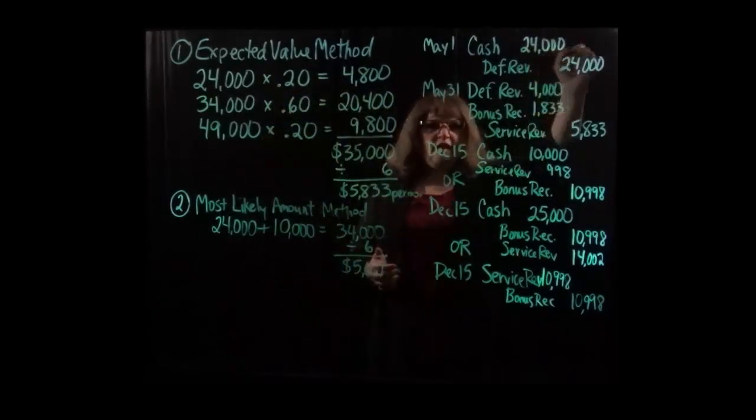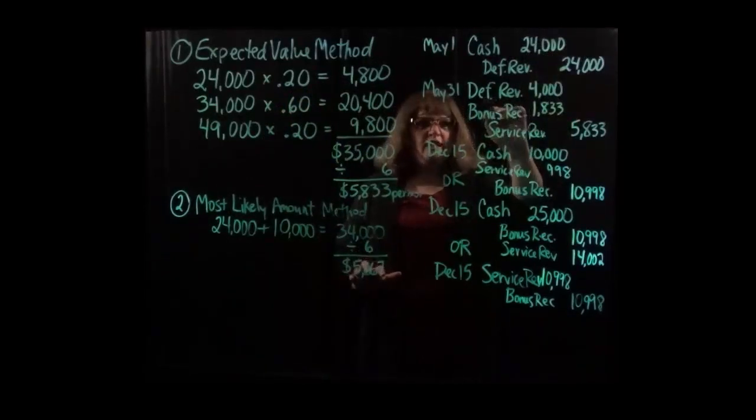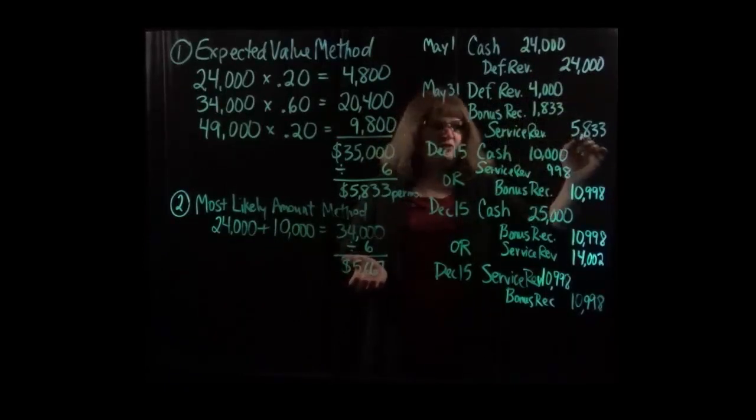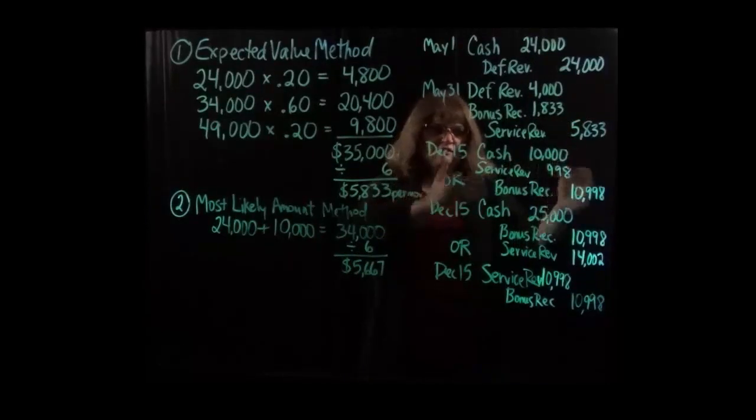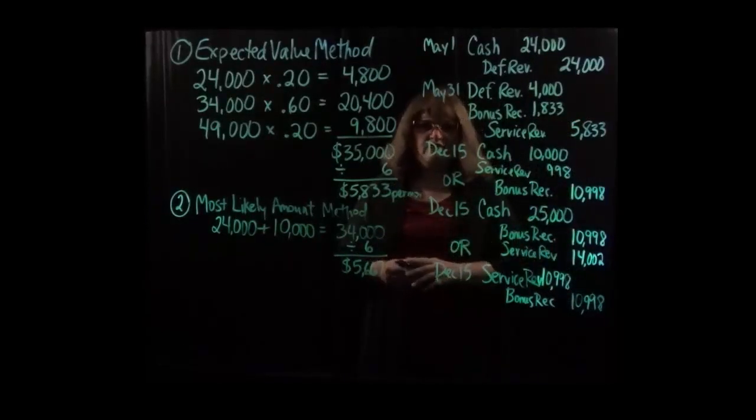The journal entries would look very similar to what we saw before. We would receive the cash up front just like we saw before. We would still have the deferred revenue being debited for $4,000. We would be recording the service revenue of $5,667 and the bonus receivable for the difference. Then on December 15th, we would make a similar entry to one of these three, depending on which kind of bonus we got or whether we didn't get any bonus at all.